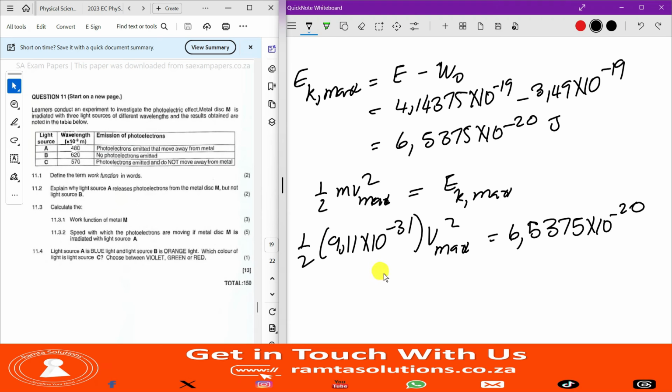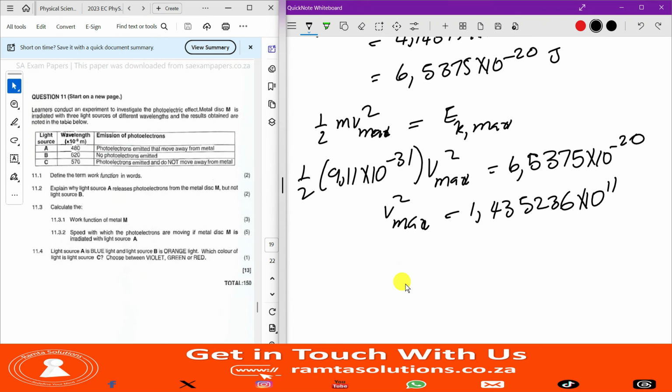Now here we get V max square is 1,435,236 times 10 to the 11. Now, that value is still displaying on my calculator. I'll press the square root and then I'll press answer. I'm using Casio FX991ZA, okay? So V max is, what is it?